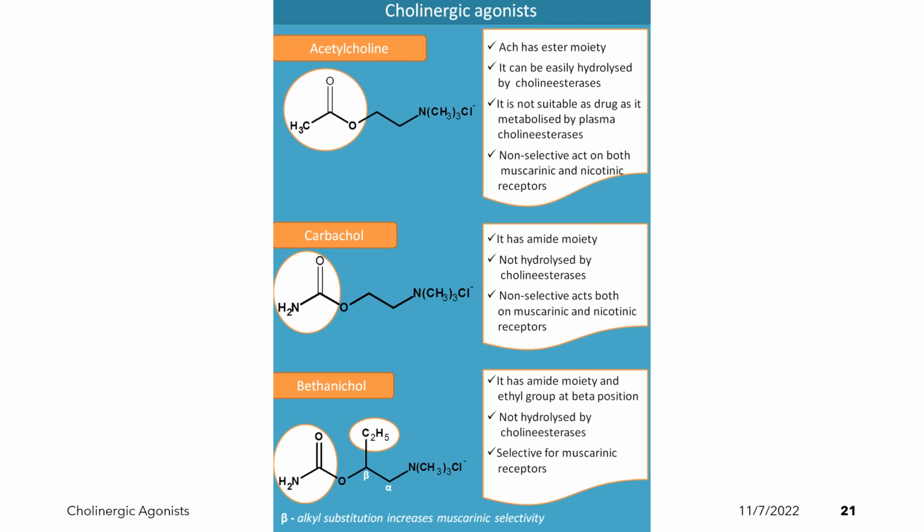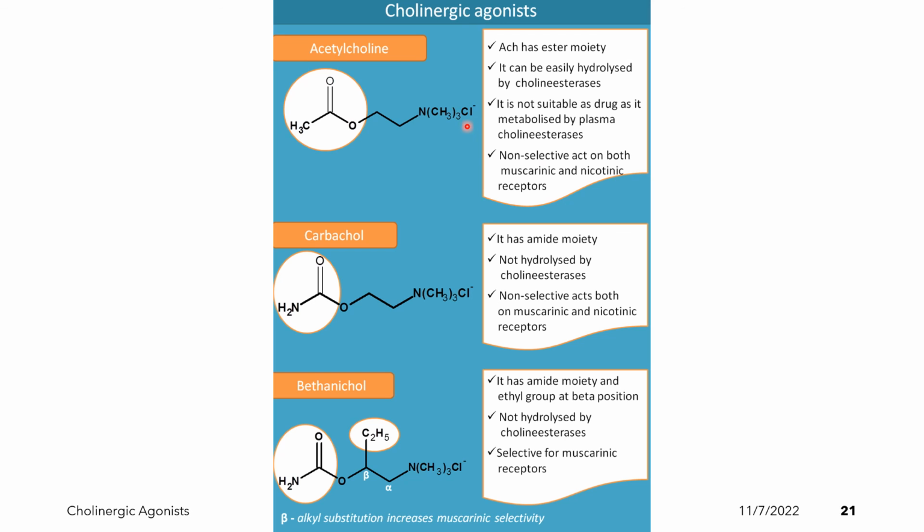We have here a summary of the directly acting cholinergic agonists, or the choline esters. We'll start with acetylcholine. Acetylcholine has an ester moiety. It can be easily hydrolyzed by cholinesterases. It is not suitable to be used as a drug because it is easily metabolized and it has a diffuse effect.